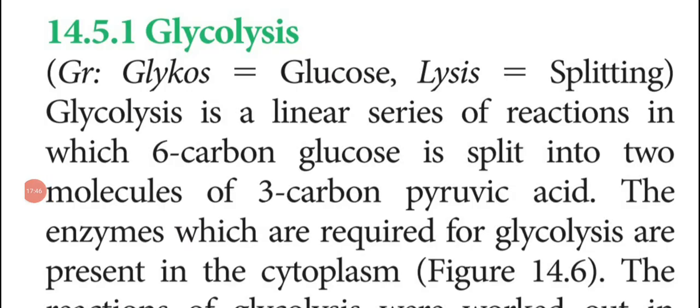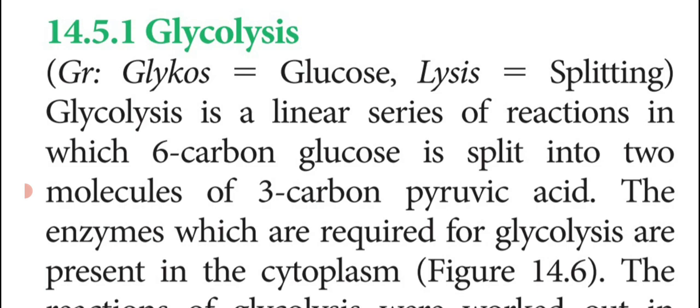First, we are going to see the stage glycolysis. The simple process of glycolysis is that the 6 carbon molecule of glucose is converted into 2 molecules of 3 carbon pyruvic acid. 6 carbon split into 2 means what is that one? 3 carbon, isn't it?